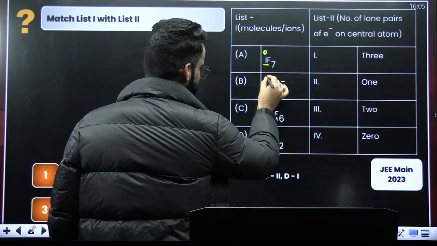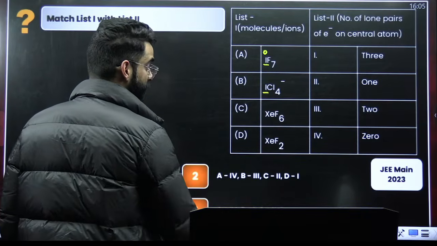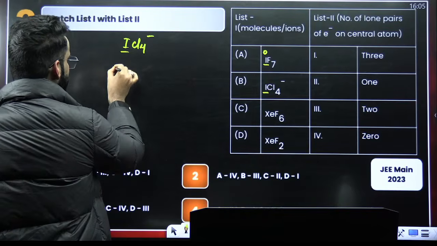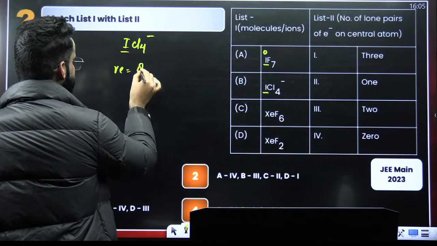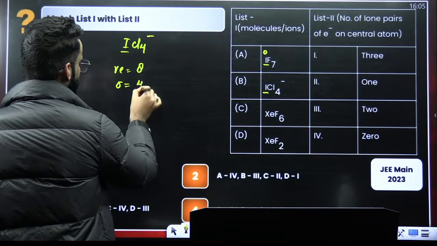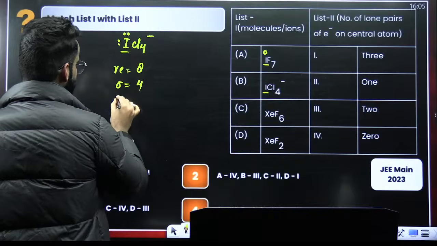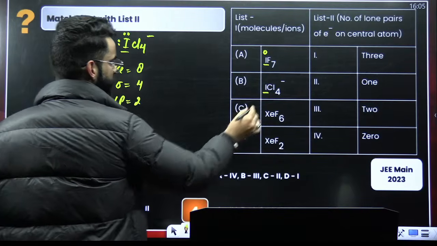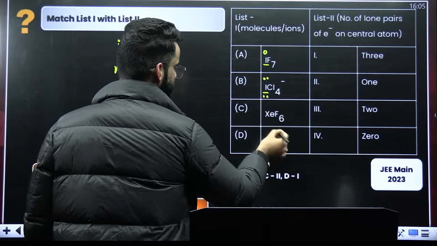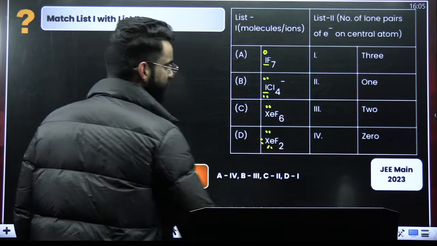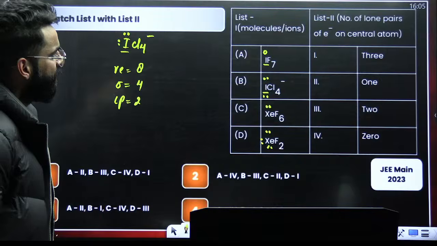ICl4 negative. Again, no lone pair on, how many? See, if I talk about ICl4 negative, iodine has got how many valence electrons? 7 plus 1 makes it 8. How many sigma bonds? 4 sigma bonds. Out of 8, 4 valence electrons have been utilized. So 4 are left as such in the form of 2 lone pairs, right? So there are 2 lone pairs on this iodine. XeF6, there is 1 lone pair. XeF2, there are 3 lone pairs, right? Now you can just match them.